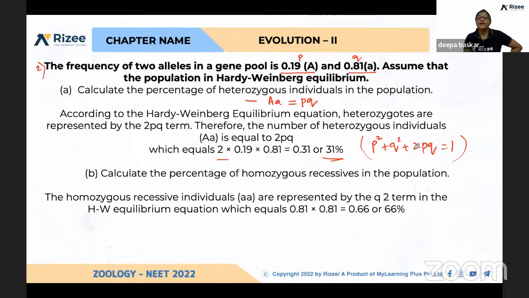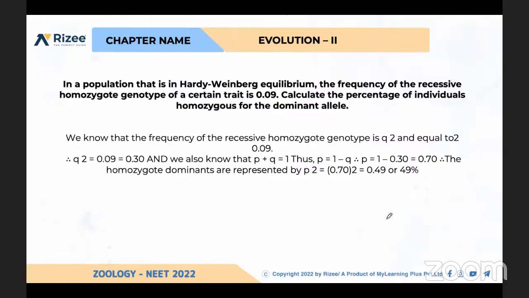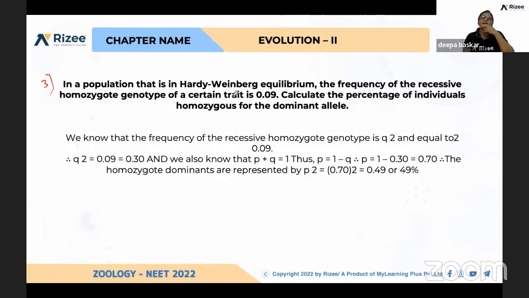Or else directly, 2PQ will give the percentage of heterozygous individuals. And with the same data, calculate the percentage of homozygous recessives. What is homozygous recessive? Q square. So what is Q? 0.81. So easily you can calculate. Clear? Yes, ma'am. Yeah.